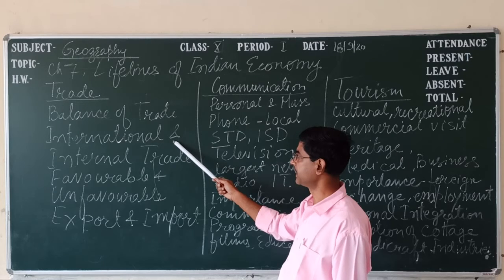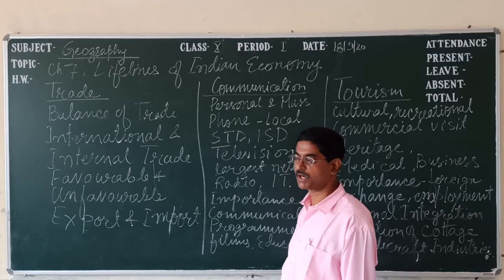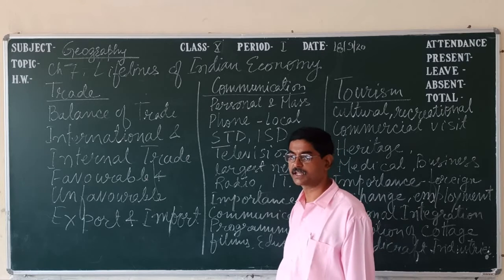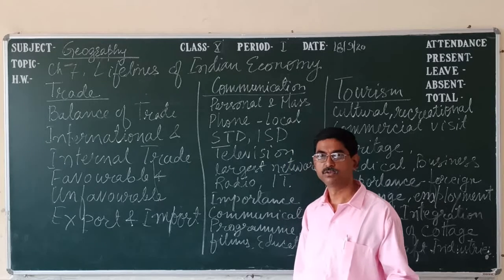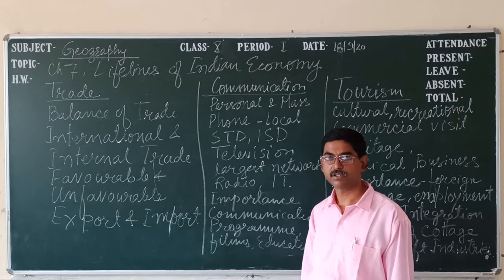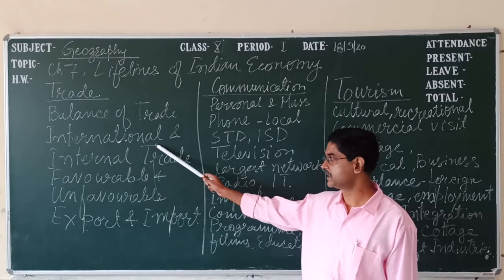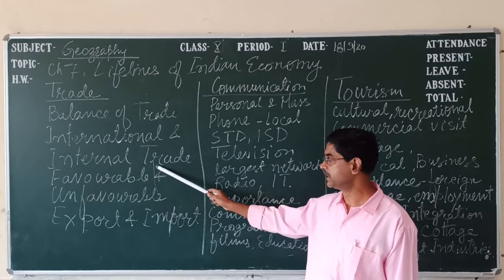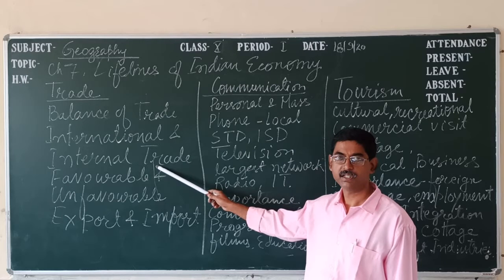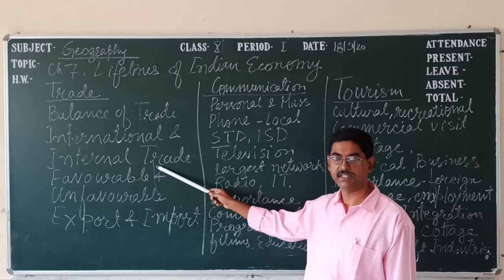Next one, international trade. International trade means when one country is sending its commodities or production to other countries. That is called international trade. Now, internal trade. Internal trade means when trading is happening inside the country, from one state to another state or one place to another place.